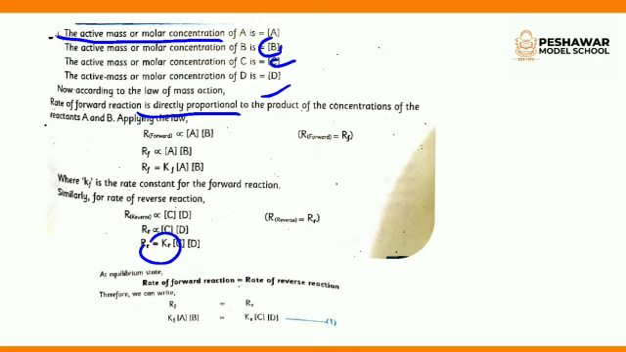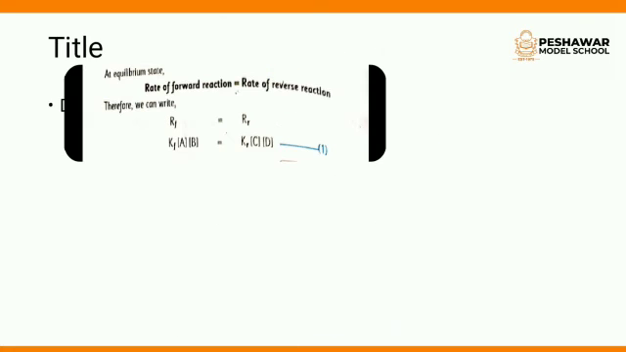So we can write Kf [A][B] is equal to Kr [C][D], where Kf is the rate constant for the forward reaction and Kr is the rate constant for the reverse reaction. This equation number one shows that the rate of reaction is proportional to the molar concentration of reactants.